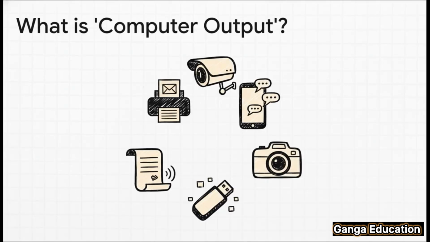So, what exactly does the law mean when it says computer output? It's actually a pretty broad term. It's not just about a simple printout from your printer. We're talking about printouts of emails, screenshots of your messages, those crucial CCTV recordings, digital photographs, call detail records, and yep, even data that's stored on a USB drive.